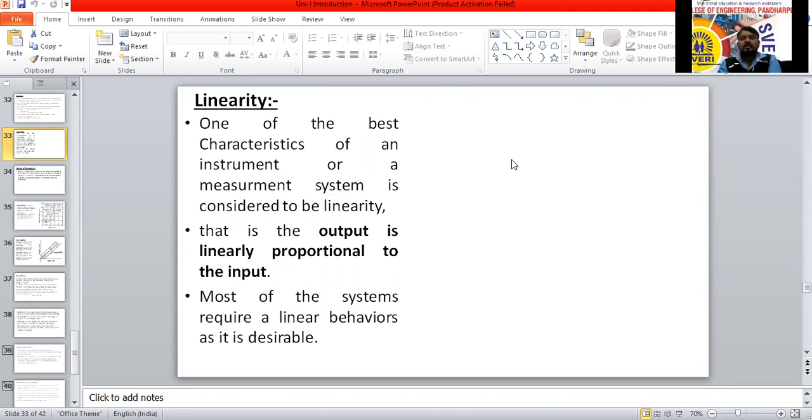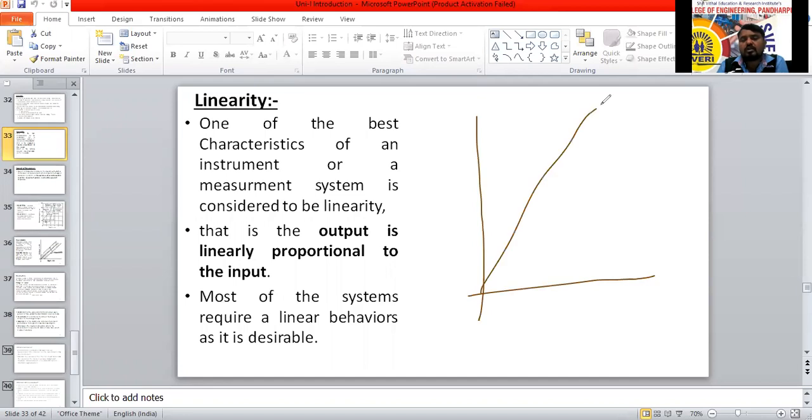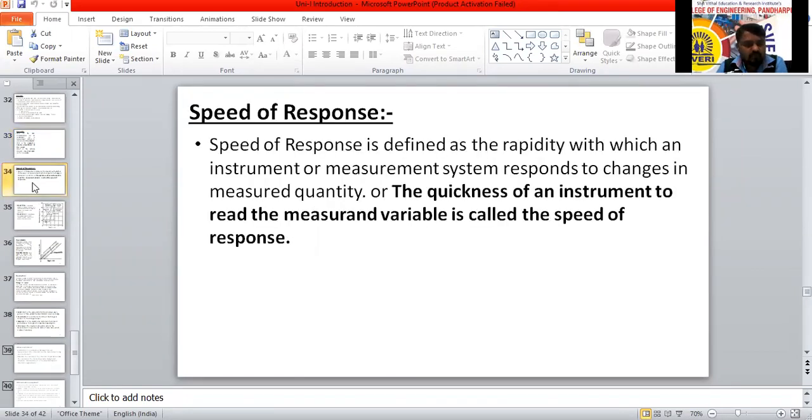So that is linearity, which we are going to call one of the best characteristics of an instrument. The input should be linearly proportional to the output. That is called linearity. Is it clear? The topic is very simple. Is it clear? Yes, sir. Okay, the next one I will tell.